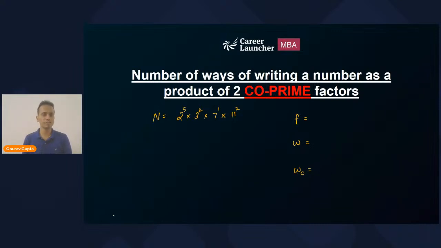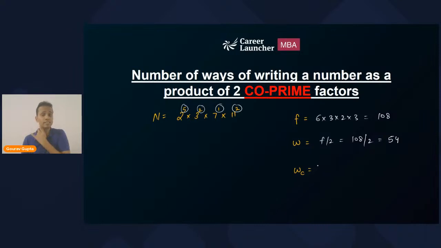Number of factors: looking at the powers, I'll add 1 to every power. So 6 multiplied by 3 multiplied by 2 multiplied by 3. So it is 108. The number of ways will be the number of factors divided by 2. 108 divided by 2, that is 54.